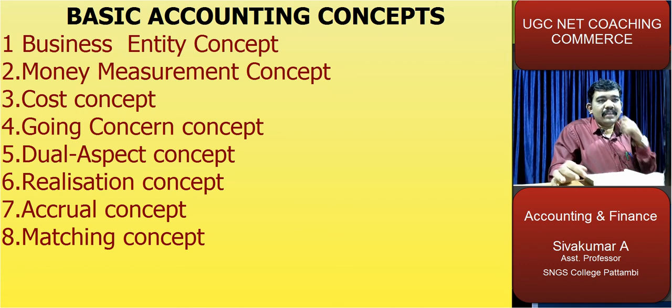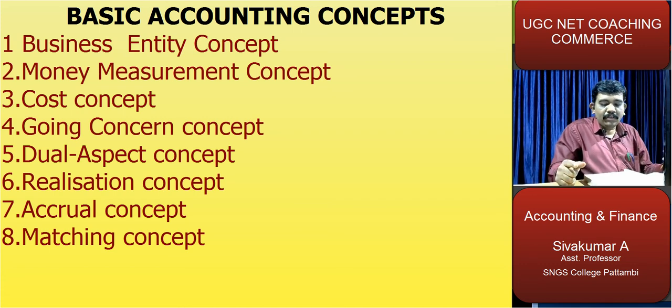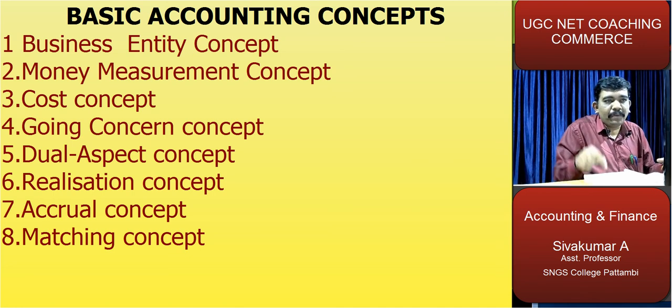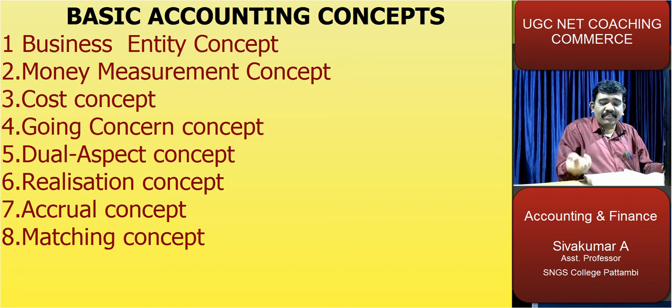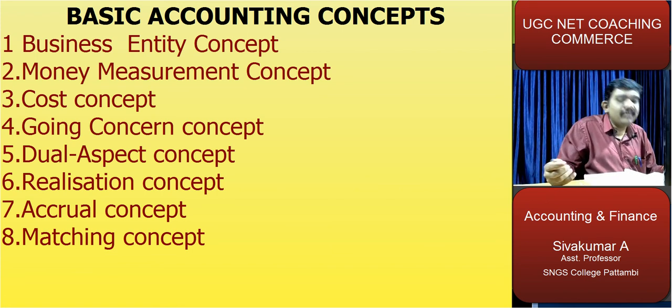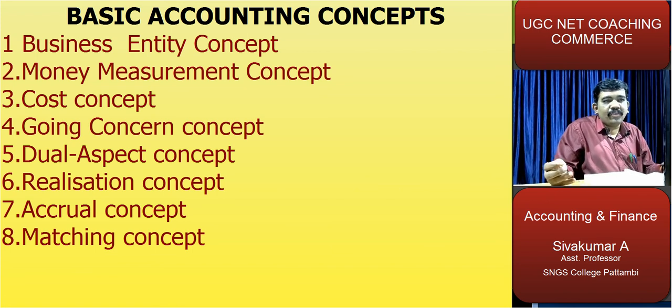Then, there is a concept which is loss. What is loss? Expenditure minus revenue is termed as loss. On the other hand, revenue minus expenditure is known as profit or gain. Then, purchases, sales, stock, debtors, creditors, accounts receivable and accounts payable are the other important terms in every accounting terminology.